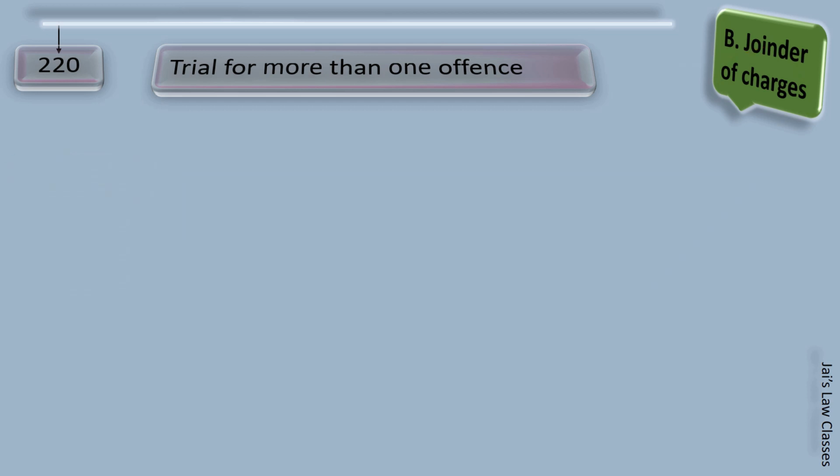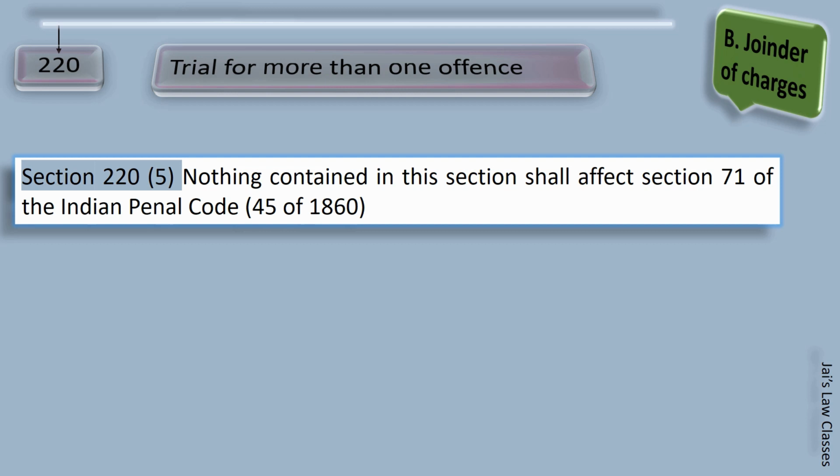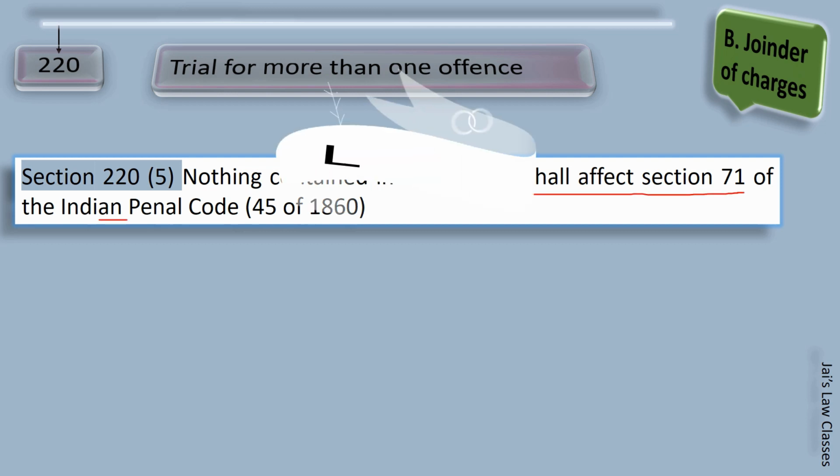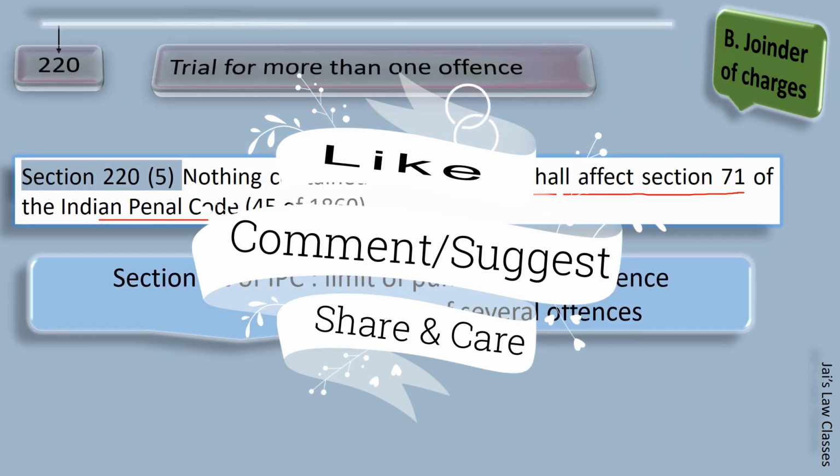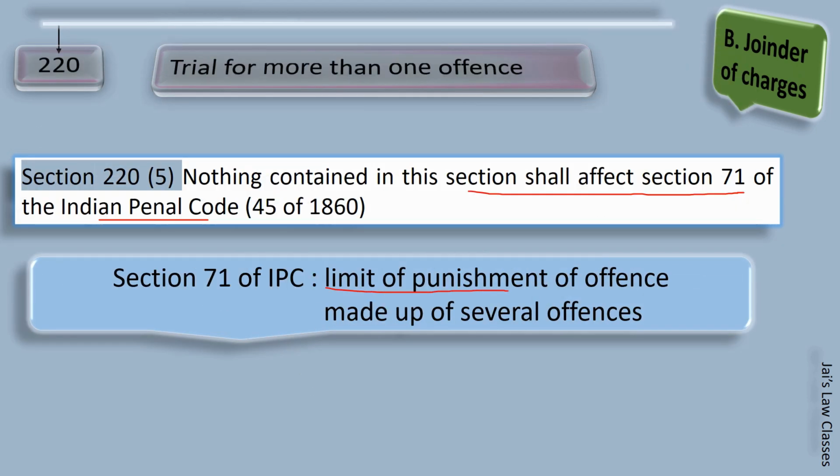Now the last one, subsection 5, says nothing contained in this section shall affect section 71 of the Indian Penal Code. Now what is 71? Section 71 of IPC says limit of punishment of offences made up of several offences.